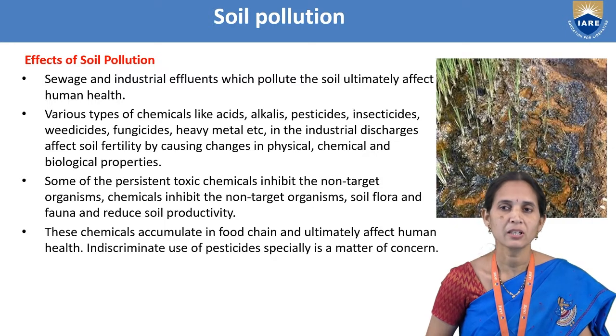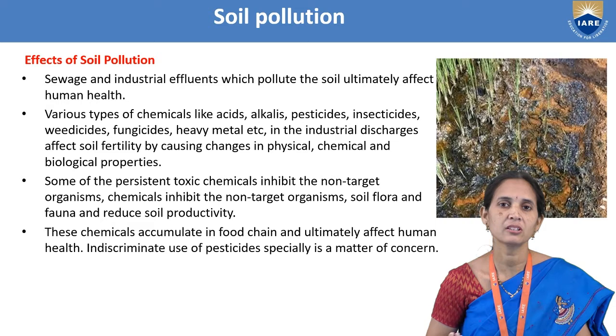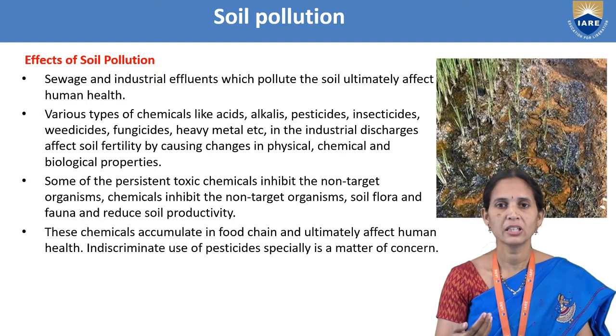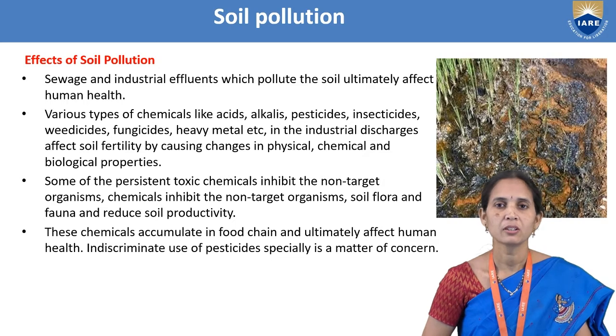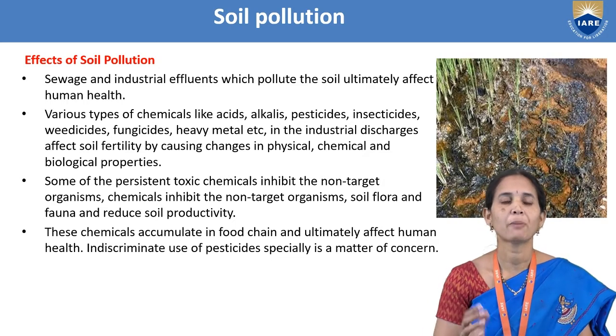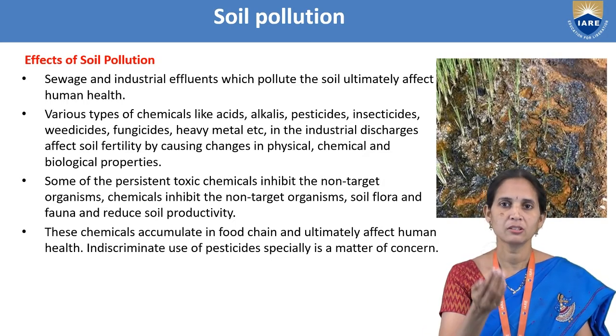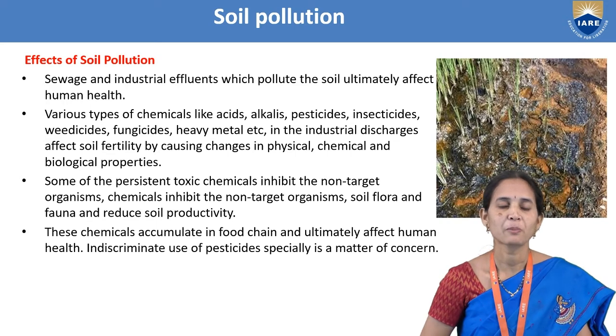These toxic chemicals accumulate in the food chain. For example, we are eating rice, or we are eating fish. The rice we get from a paddy field, and the toxic chemicals in the paddy field go into the rice plant, and that rice we eat.